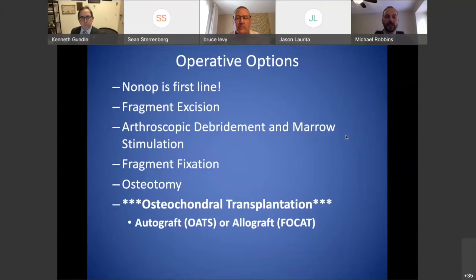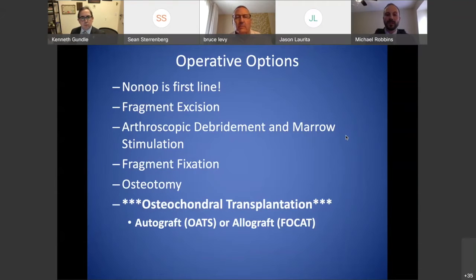If they degrade, fragment, and are unable to heal, you can do fragment excision. You can also debride and do marrow stimulation, fragment fixation, or osteotomies to vary the focal joint mechanics and hope that eventually resolves their problems. However, those all have varying degrees of efficacy and are not the focus of this talk.